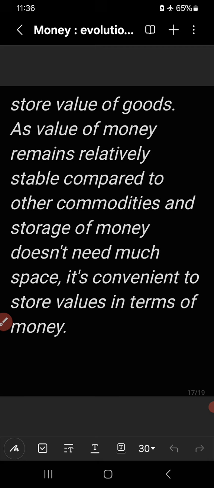That's why in this money economy we use money to store values, which is convenient. So money acts as a store of value.